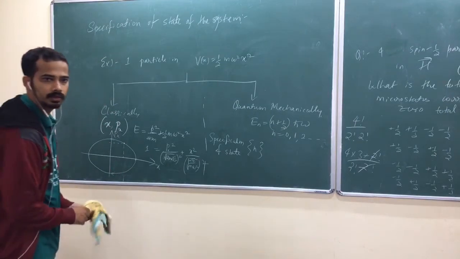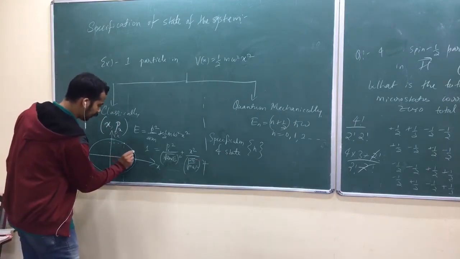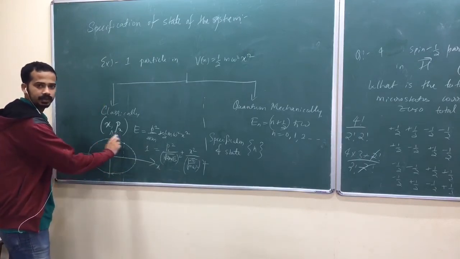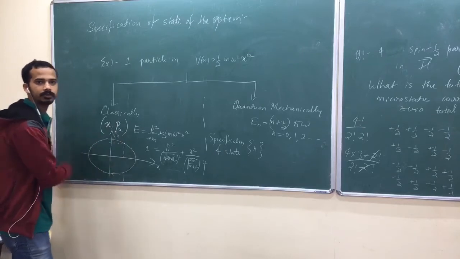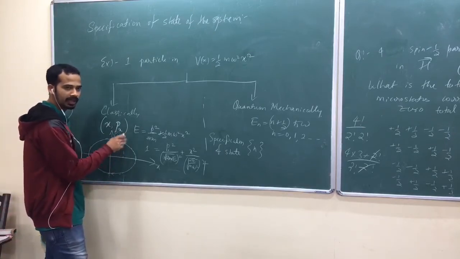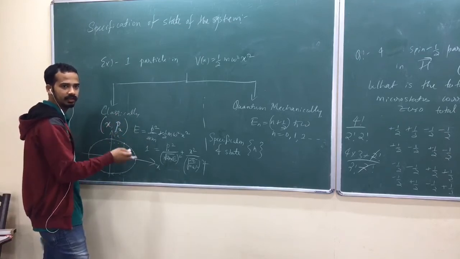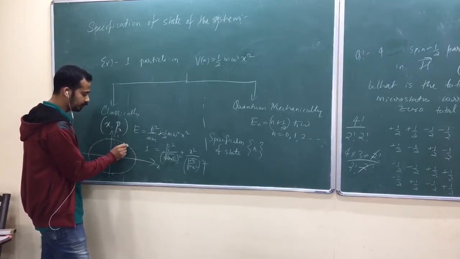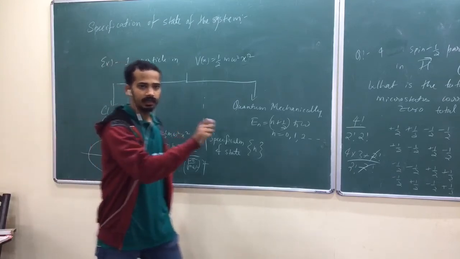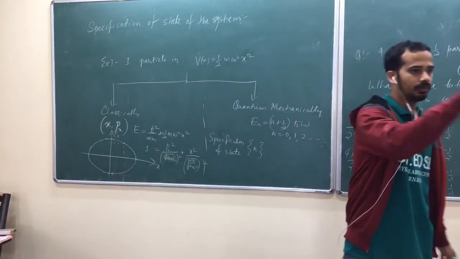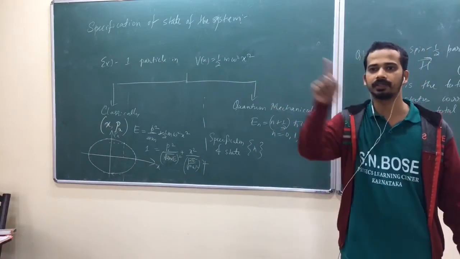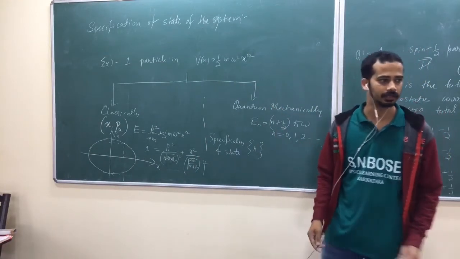Actually, these are all a collection of all possible points. A collection of all possible points becomes one trajectory. After this, for the next time instant, it will go here, here, here, and move on. We say that the phase point will move in phase space and trace a trajectory.